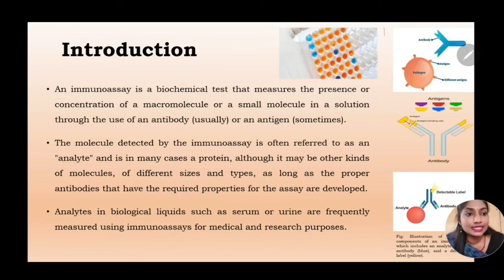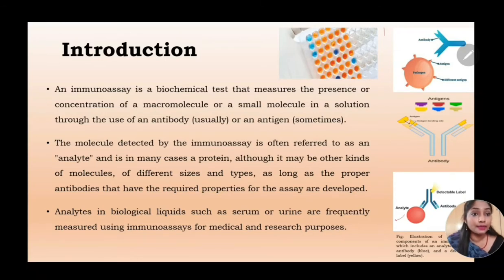So the molecule that is detected by the immunoassay is often referred to as an analyte. Here in the image you can see the analyte. Here the antigen is the analyte, on which the antibody is bound, which is linked to a detectable label. So the molecule that is detected in the immunoassay is what is known as analyte. And in most cases it is a protein, although it can be other kinds of molecules also, not necessarily proteins, but mostly we make use of proteins.